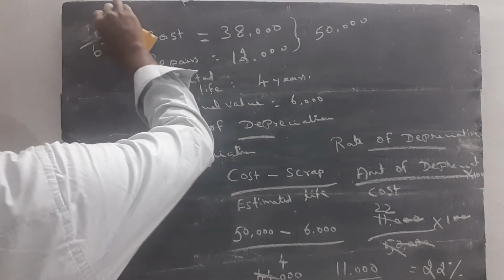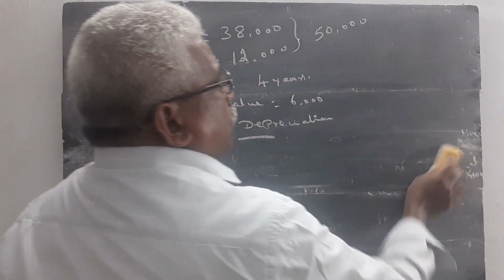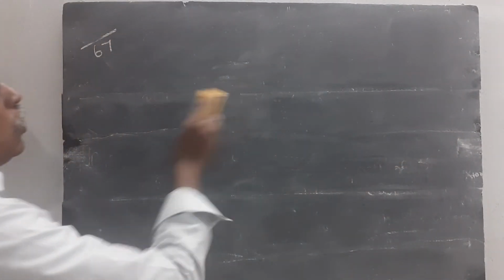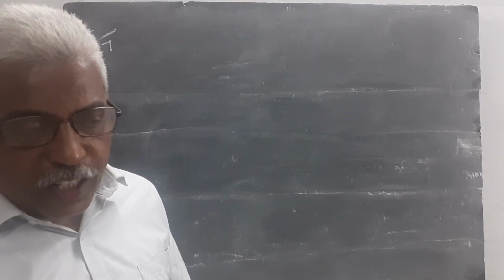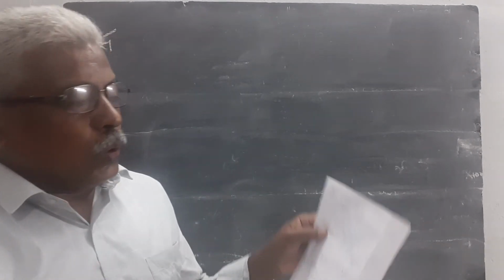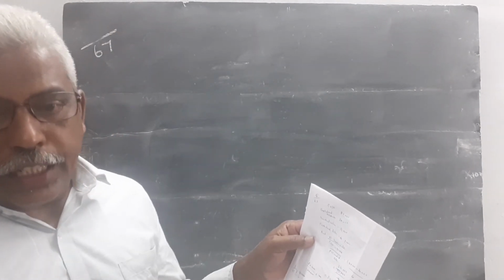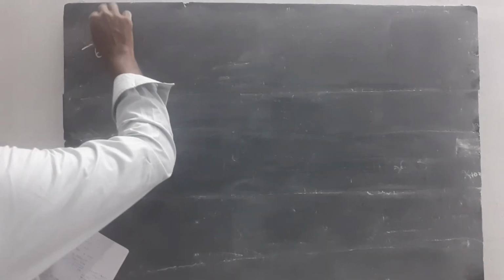Question number 5, page number 67. These questions are very simple. Dear students, you try to do it yourself. If you do the problem yourself, you can study easily. If you refer to the guides or any other way, you are not able to study. So just do the problem without referring to the textbook illustration or the guide.